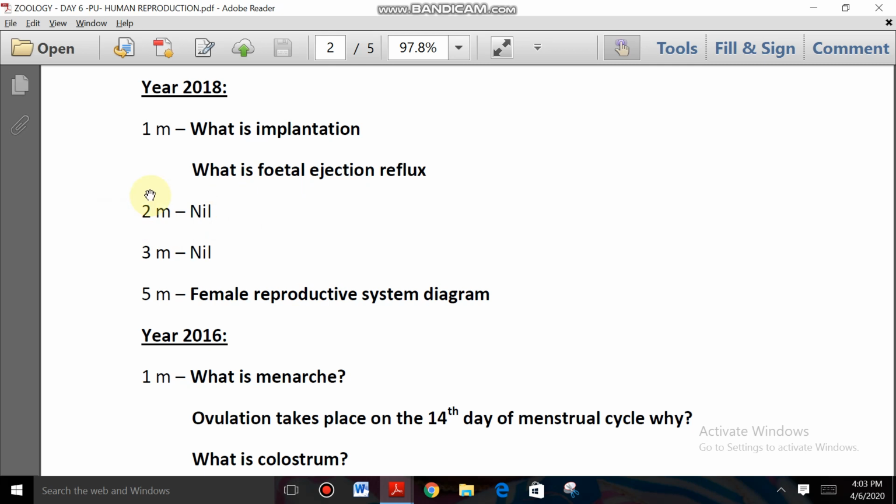In 2018, 2 mark questions and 3 mark questions are not given, and in the 5 mark question, again a female reproductive system diagram is given, the most important, either male or female reproductive system. So for year 2018, we are discussing March papers only. In the next upcoming exam, in May or June, whatever it will be, there is a chance of asking the male reproductive system also. So 5 diagrams are standard and most important: male and female reproductive system, structure of mammary gland, structure of sperm, and along with that, structure of ovary. Up to this clear, right?